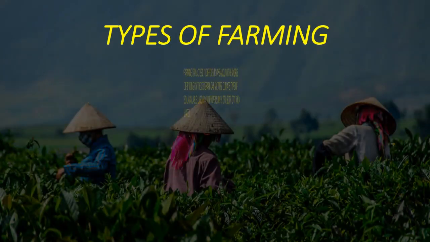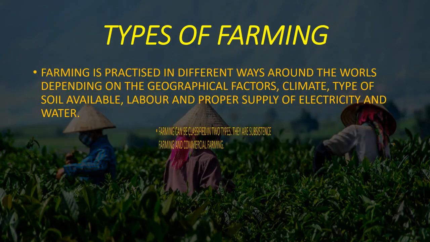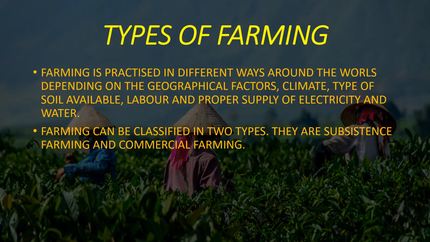So now let's start with types of farming, which is our next topic. Farming is practiced in different ways around the world depending upon the geographical factors, climate, type of soil, and labor and proper supply of electricity and water. Large and medium landlords require cheap labor and an abundant supply of electricity and water, whereas small farmers require proper geographical factors, climate and type of soil for growing crops with better production and better profit.